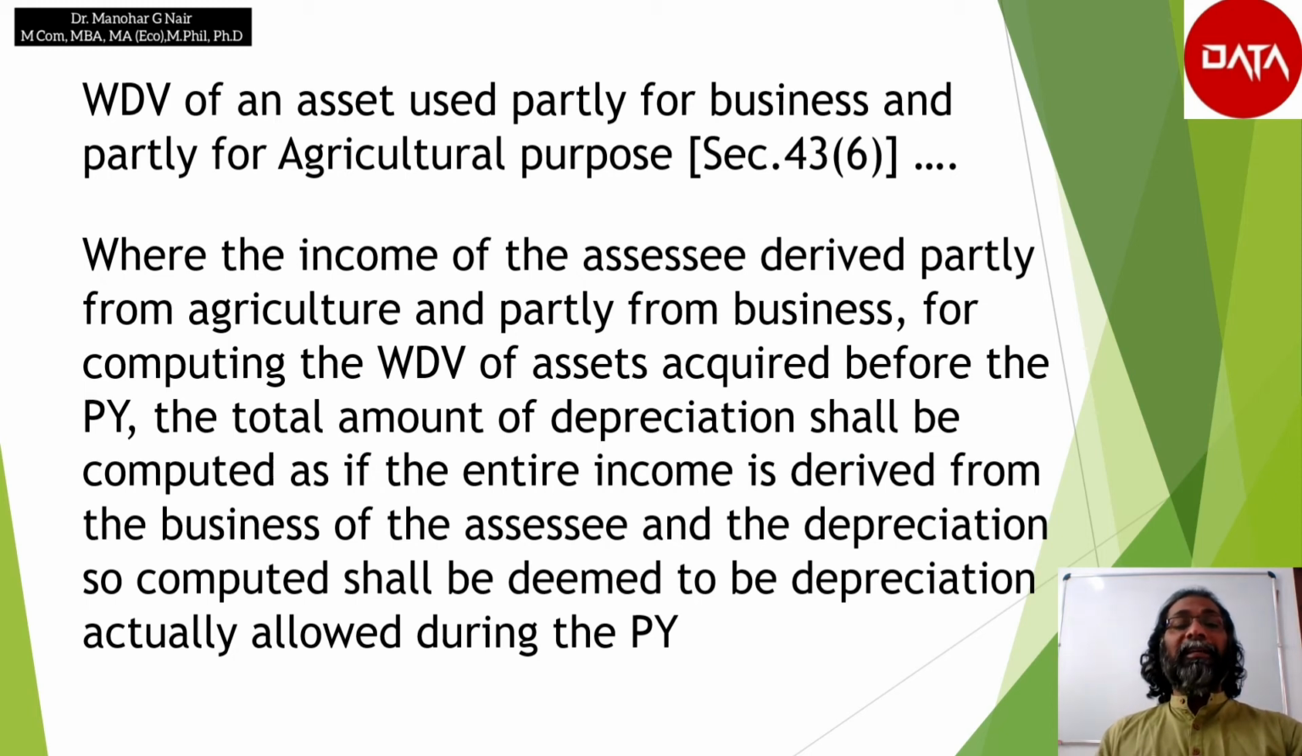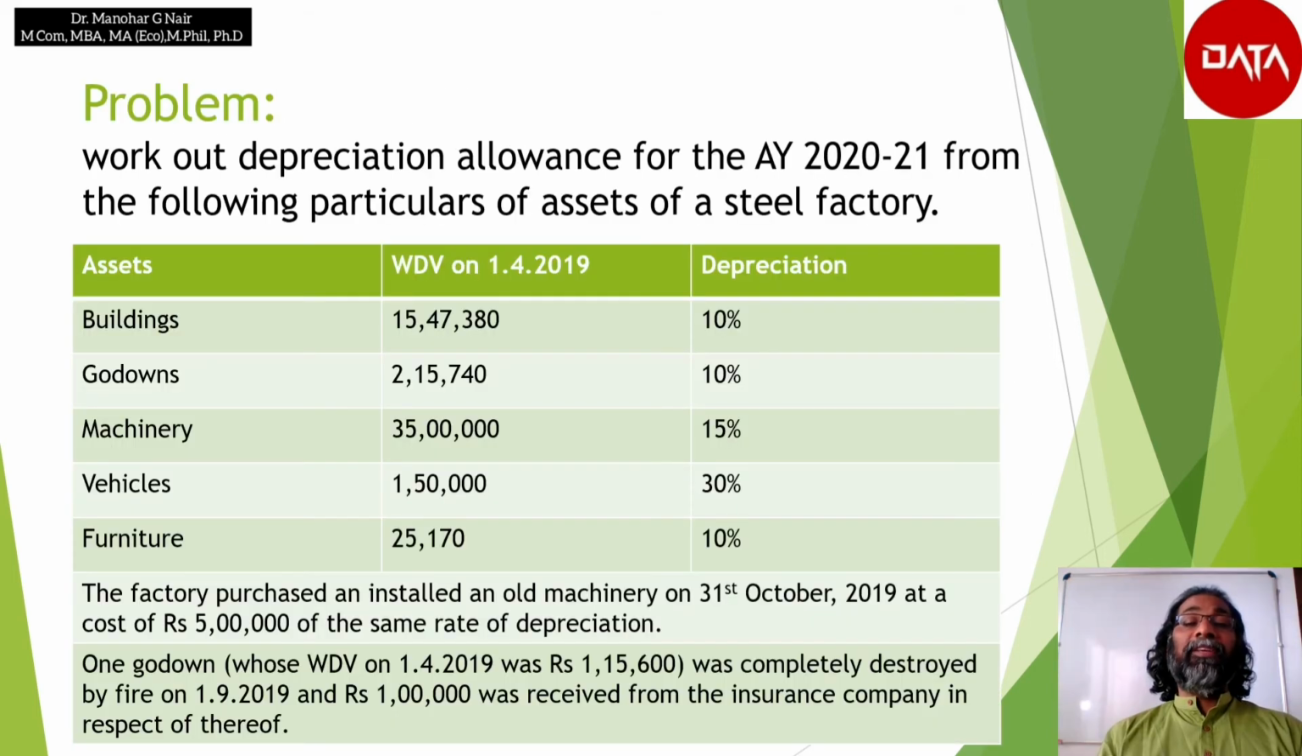For computing the written down value of assets acquired before the previous year, the total amount of depreciation shall be computed as if the entire income is derived from the business of the assessee, and the depreciation so computed shall be deemed to be the depreciation actually allowed during the previous year. Work out depreciation allowance for the assessment year 2020-21 from the following particulars of assets of a steel factory.